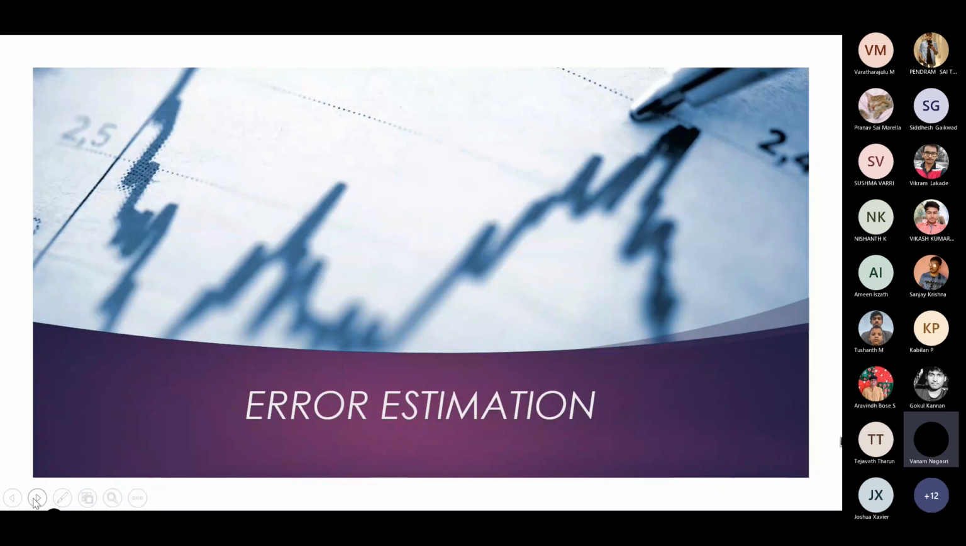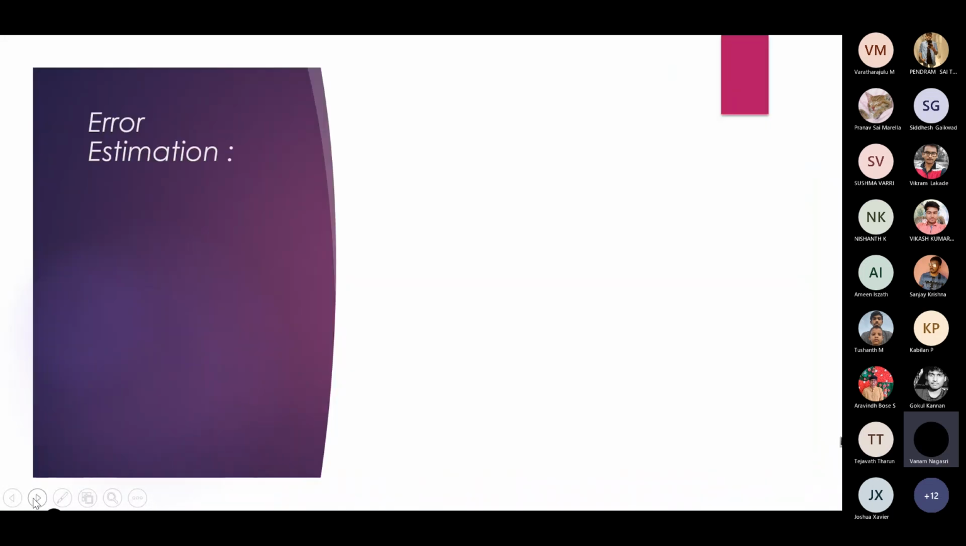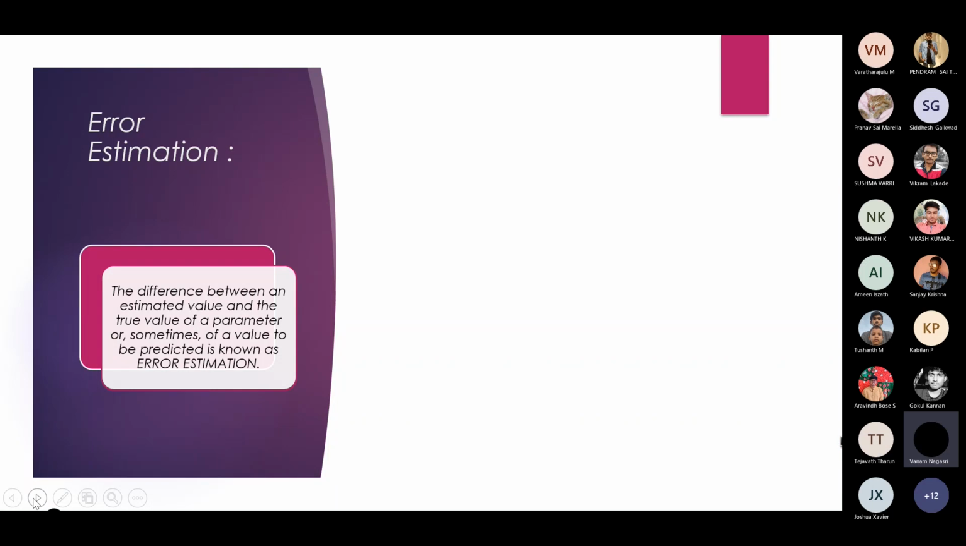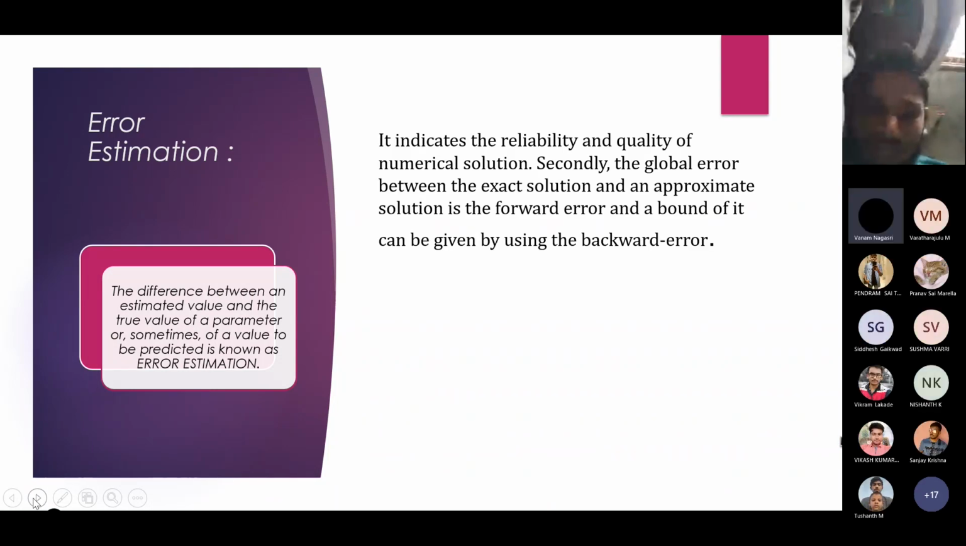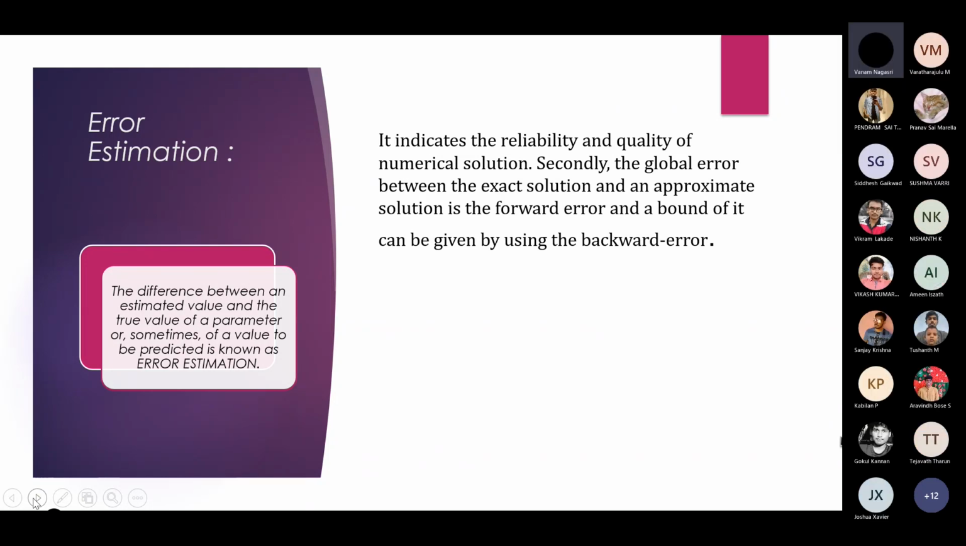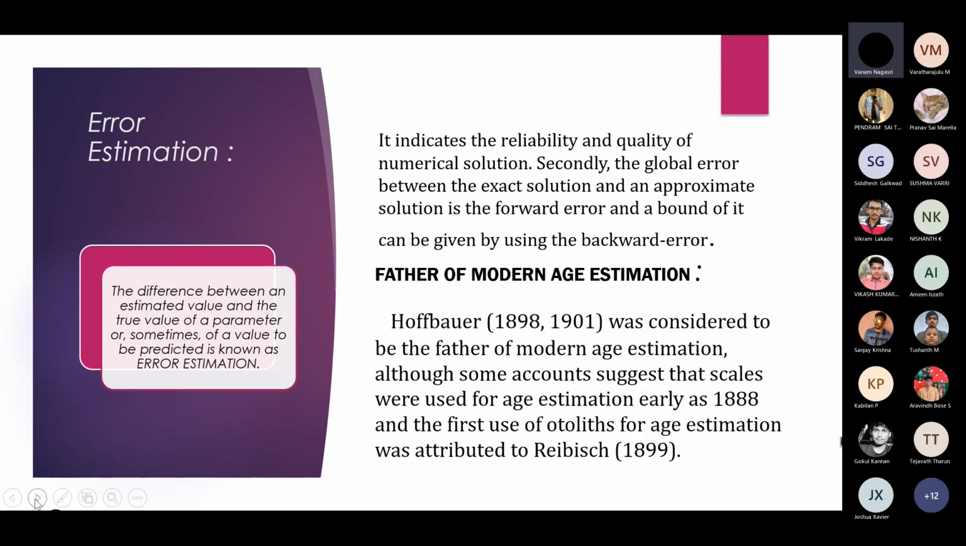Hello everyone, today I am discussing error estimation. Error estimation is nothing but the difference between an estimated value and the value of a parameter. Sometimes we can also predict the value, which is known as error estimation. It also indicates the reliability and quality of a numerical solution. Secondly, the global error between the exact solution and an approximate solution is known as forward error, and a bound of it can be given by using the backward error.